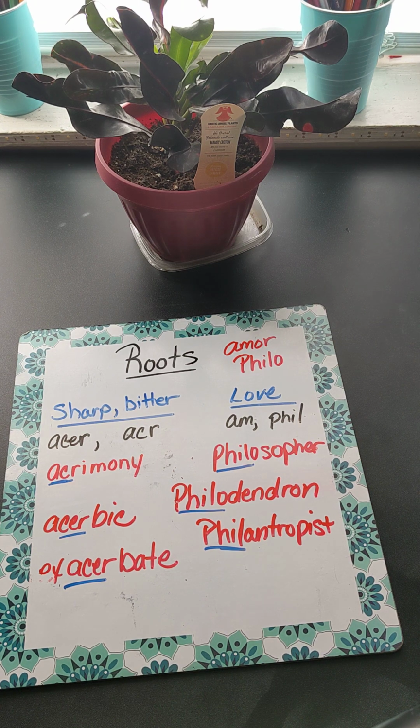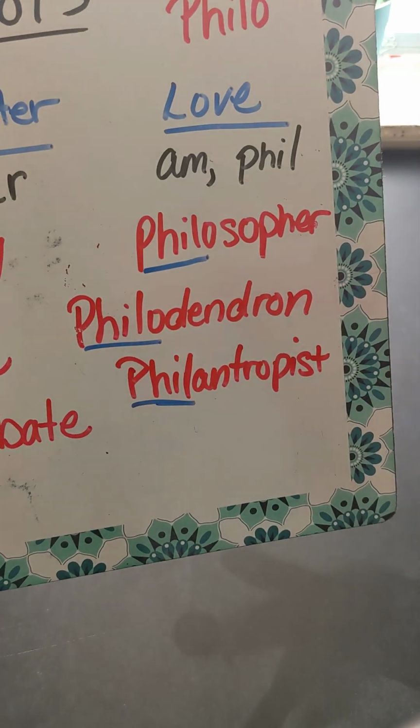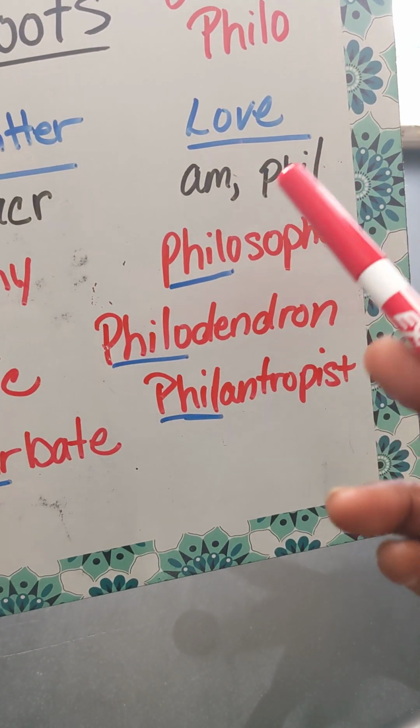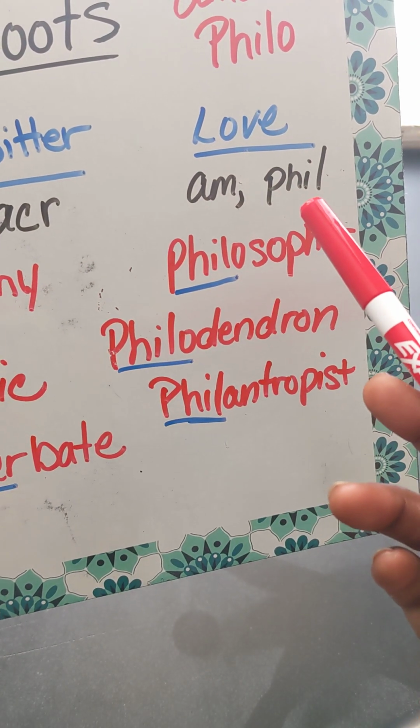Okay, class, so we're back for part 2 of the first video and also part 2 of root words. So we're going to talk about the next category that means love. So you have am and file.